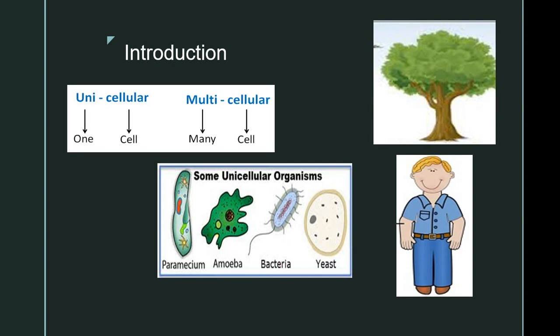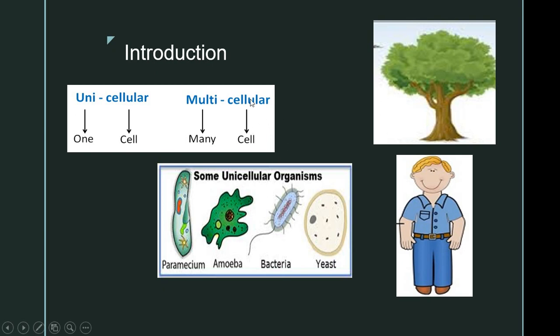In the last chapter, Cell, we had studied that the cell is a structural and functional unit of all living organisms. It means that the living organisms that we see around us are made up of cells. And we also studied that based on the number of cells they constitute, there are two types of organisms, unicellular and multicellular organisms. Uni means one, that is, the organism is made up of only one cell. So all these unicellular organisms have only one cell, and in order to keep it living, it has to perform different functions like respiration, circulation, digestion, excretion, and all these functions are performed by the single cell.